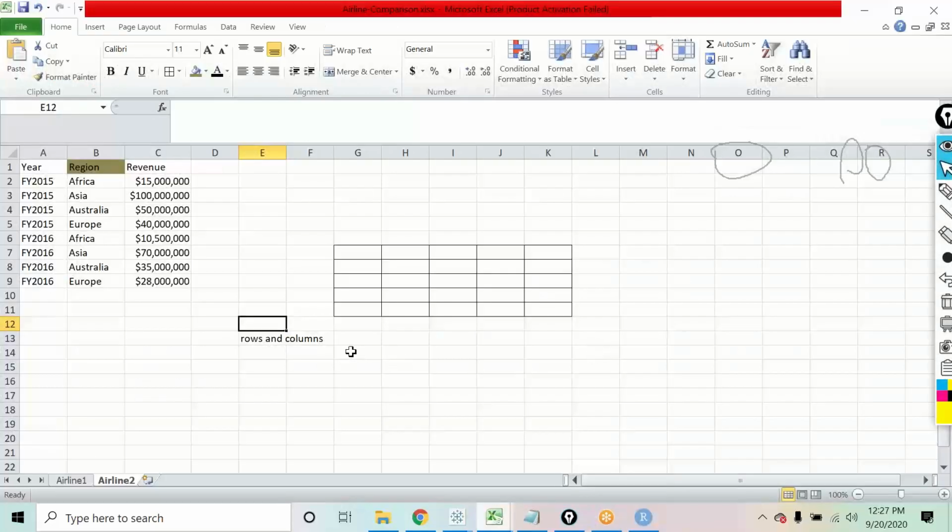So whenever we define a matrix, we always define it in the form of R and C. R stands for row and C stands for column.